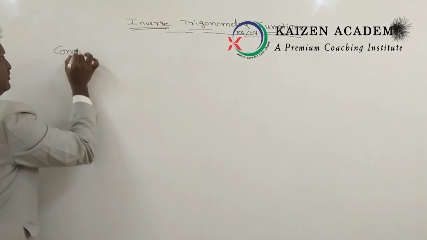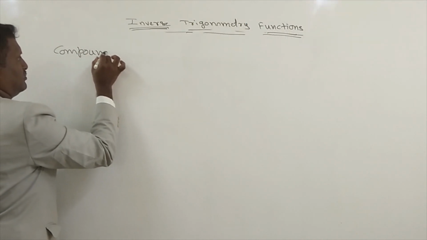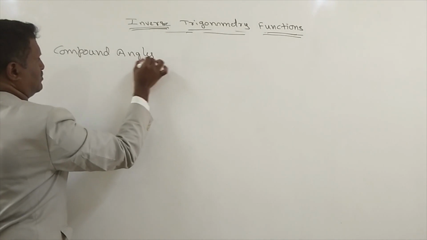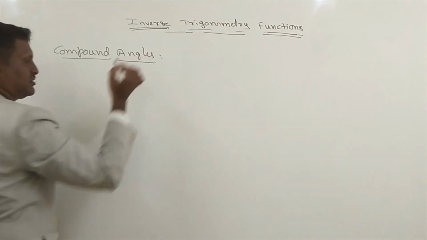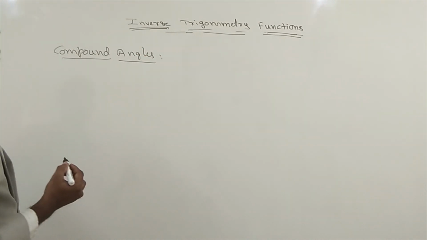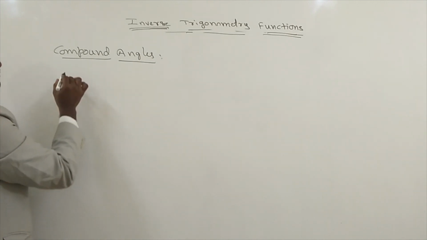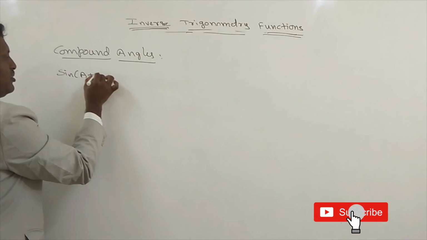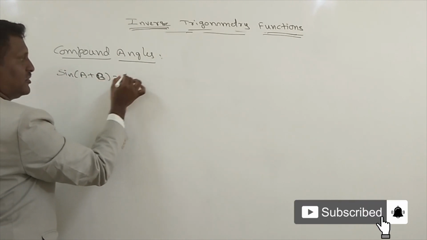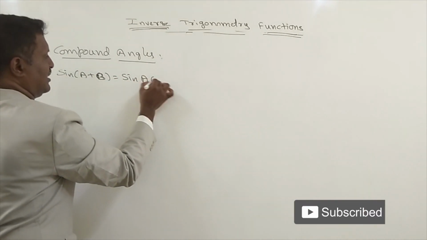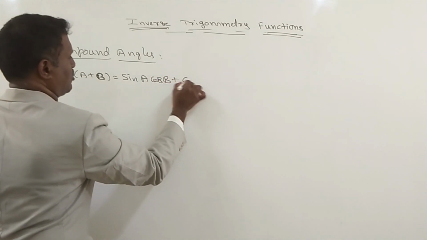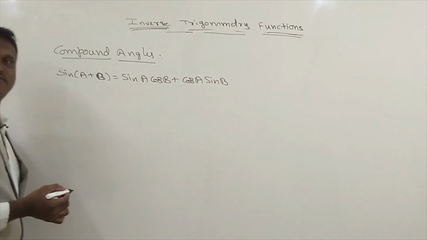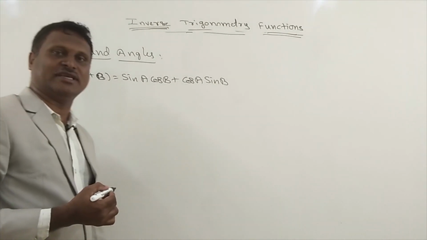Next, compound angles. In compound angles, you know the formulas from last year. Sine of A plus B formula: sin A cos B plus cos A sin B.